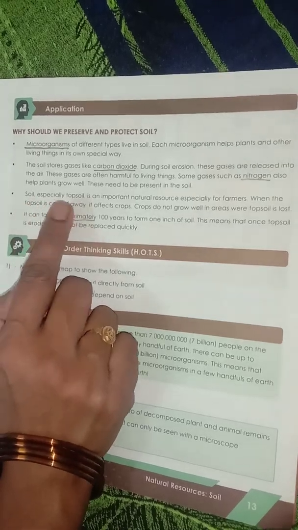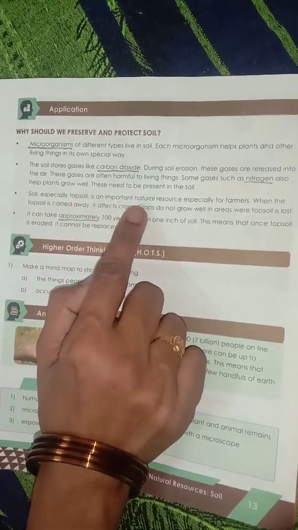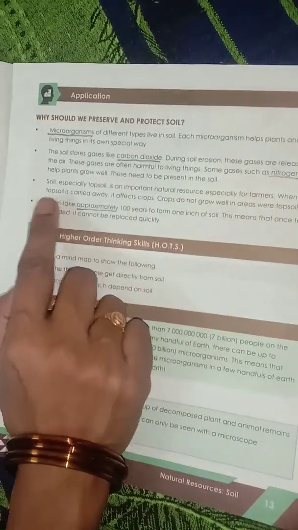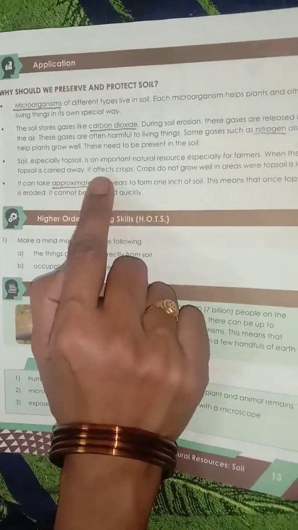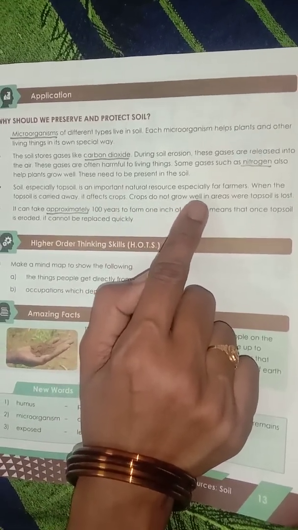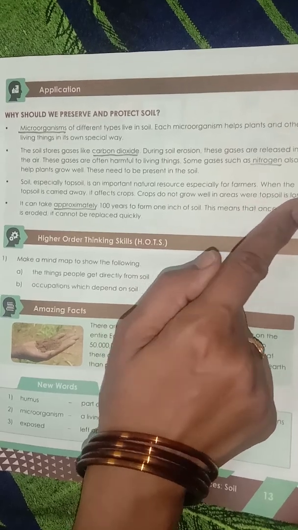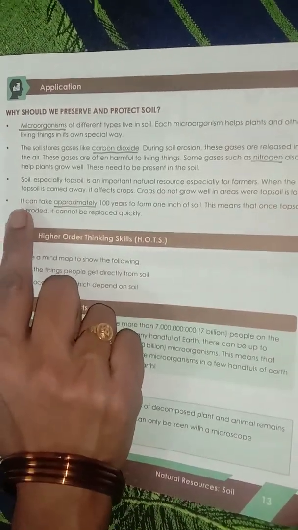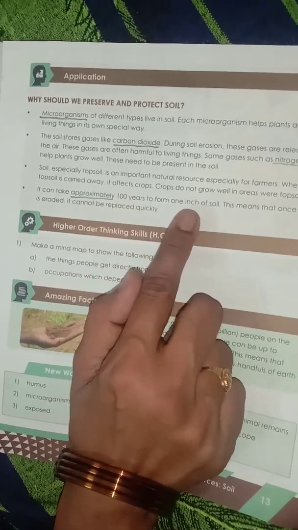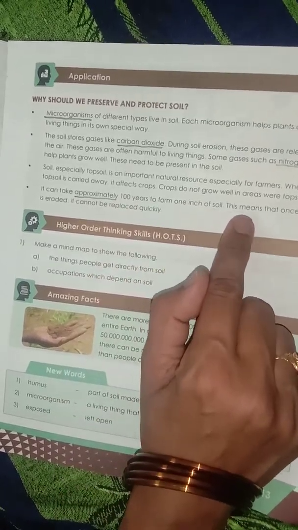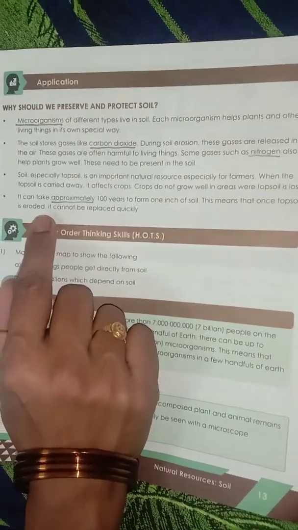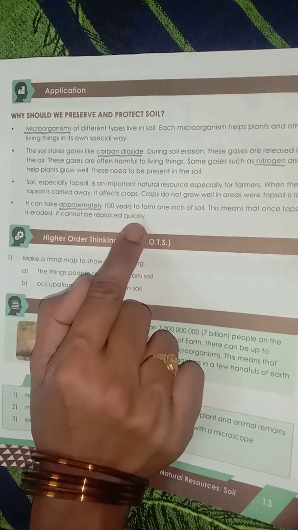Soil, especially topsoil, is an important natural resource especially for farmers. When the topsoil is carried away, it affects crops. Crops do not grow well in areas where topsoil is lost. It can take approximately 100 years to form 1 inch of soil. This means that once topsoil is eroded, it cannot be replaced quickly.